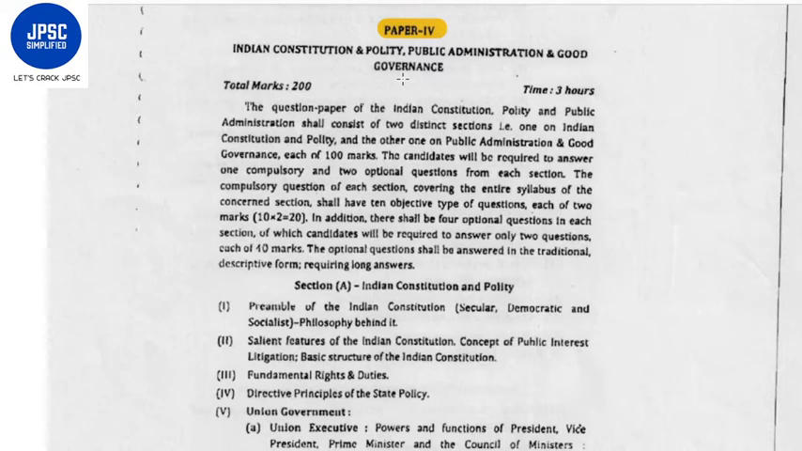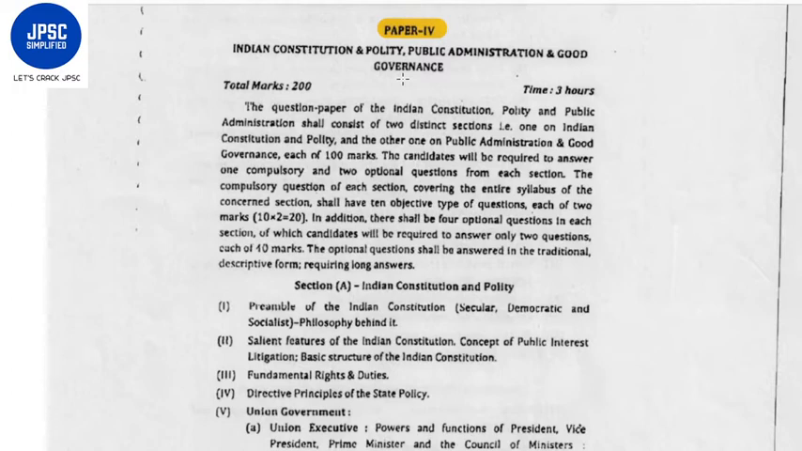Indian Constitution and Polity is again divided into two parts. Section 1 has 10 objective type questions of 2 marks each, total 20 marks, and 4 subjective questions will be asked. Out of that, you have to answer 2 questions, each consisting of 40 marks. So total 2 into 40, that is 80 marks.